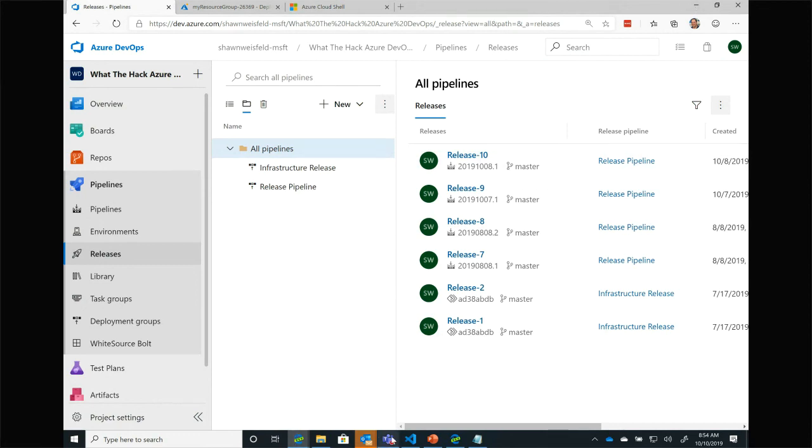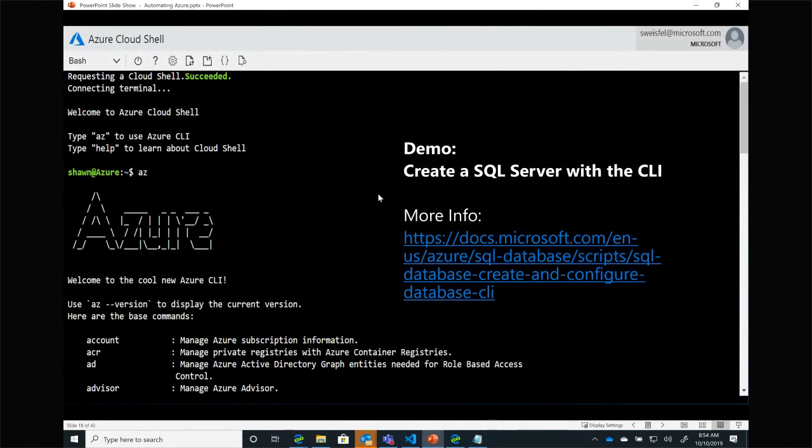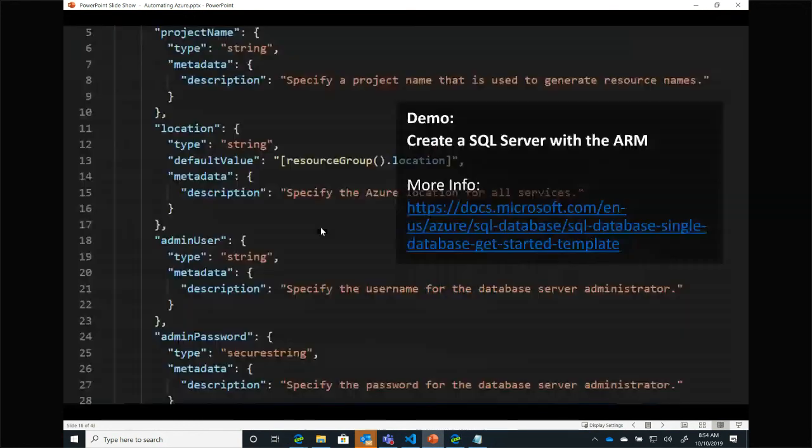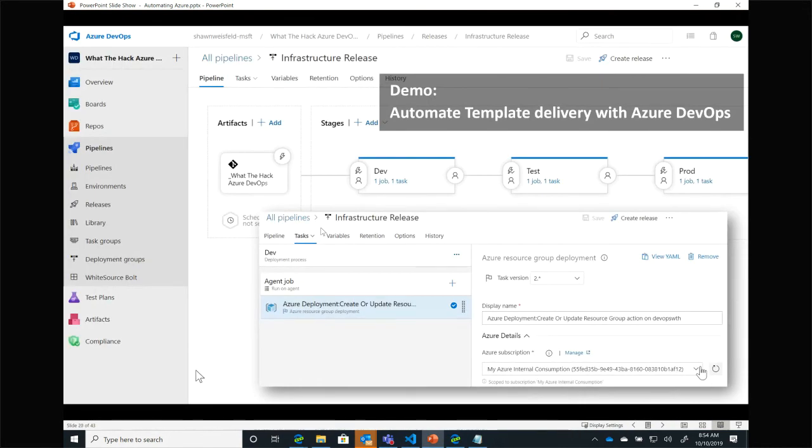So I know I'm getting close on time. So let me go back to the PowerPoint. We saw a demo of creating the server using the CLI. We saw more or less the same server getting created using an ARM template. And then we saw how we can automate that delivery via an Azure release pipeline. I chose the GUI pipeline. You can also deploy these things using the YAML pipelines as well.